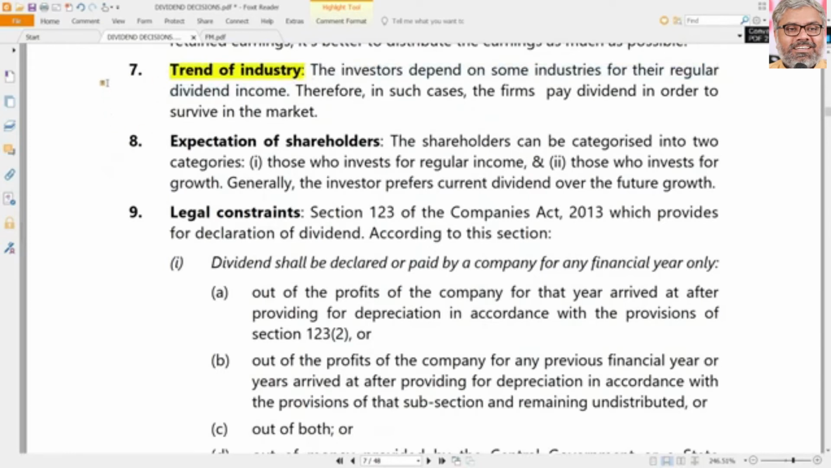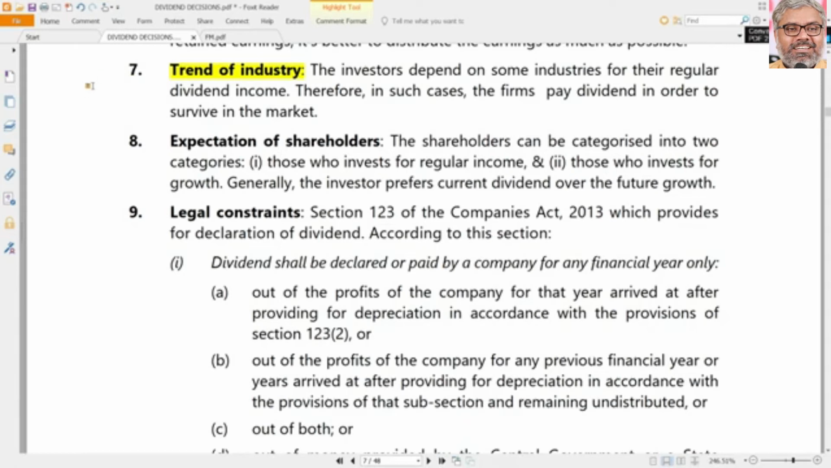Of course, trend of the industries: certain industries will generally have a tendency of declaring dividends. For example, FMCG industries, stabilized industries, those industries will give almost a standard amount of dividend. There will not be much of fluctuations like that. At least since 10 to 15 years of the past records, the software companies, the information technology companies in India are almost giving dividends.